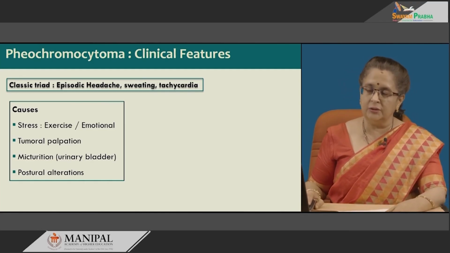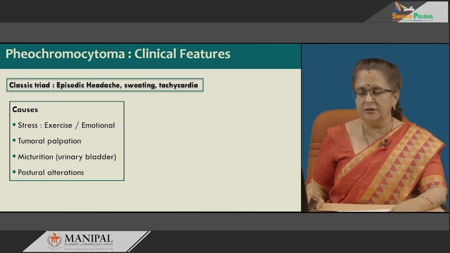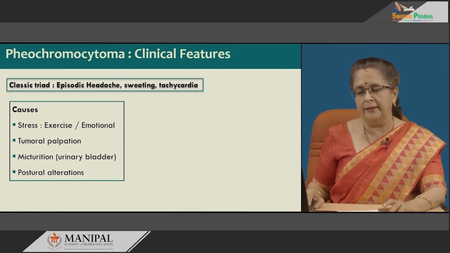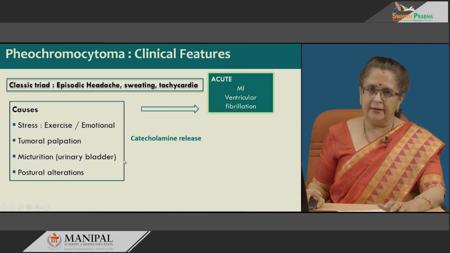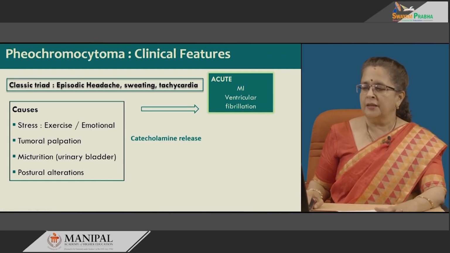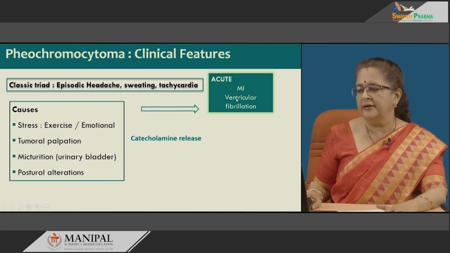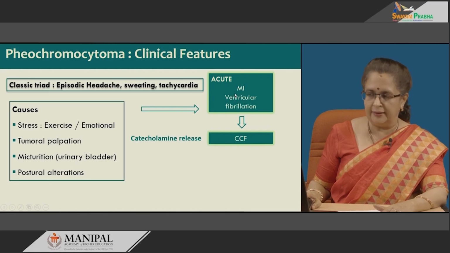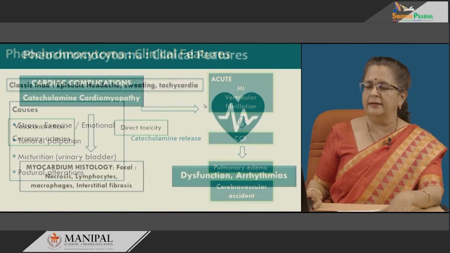The causes include stress, that is exercise or emotional stress, tumoral palpation. In case of urinary bladder paragangliomas, it is micturition and postural alteration. These give rise to catecholamine release, and this subsequently can affect the various organ systems. Now, in the heart, an acute episode can occur of myocardial infarction and ventricular fibrillation. These in turn much later on when it becomes chronic or subsequent attacks can give rise to congestive cardiac failure and thereby pulmonary edema. Besides that, even cerebrovascular accidents can occur.